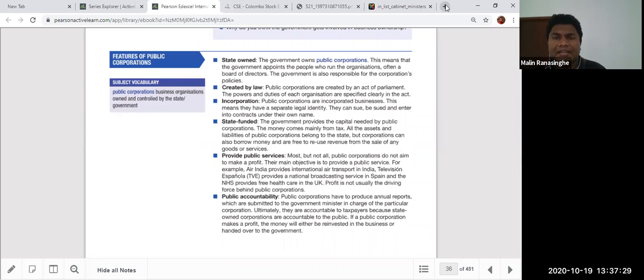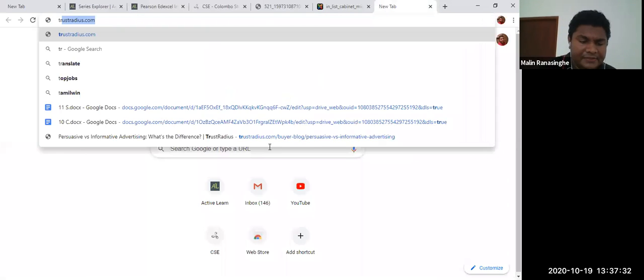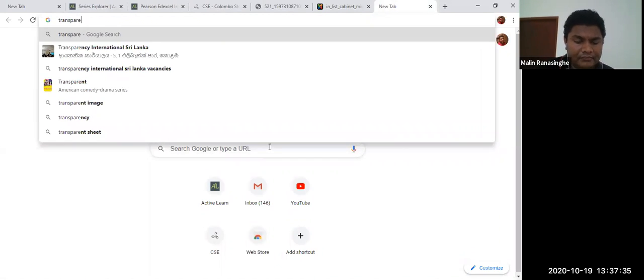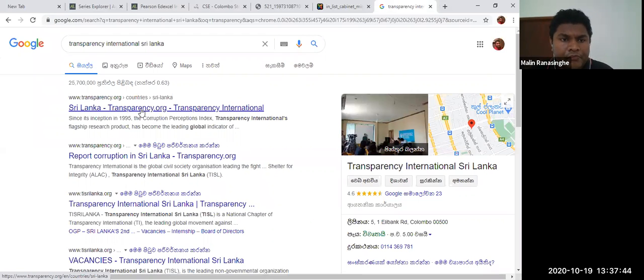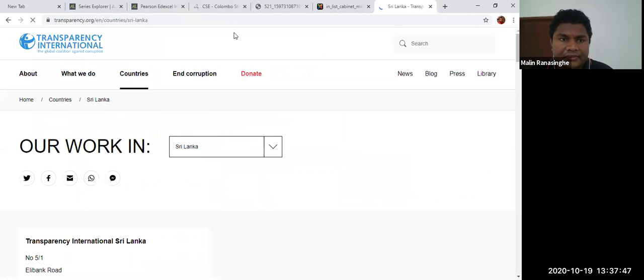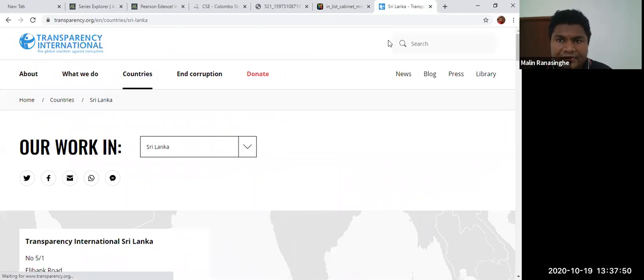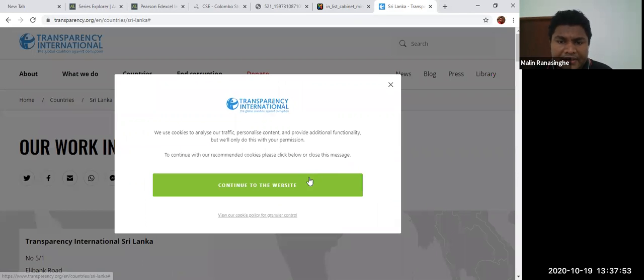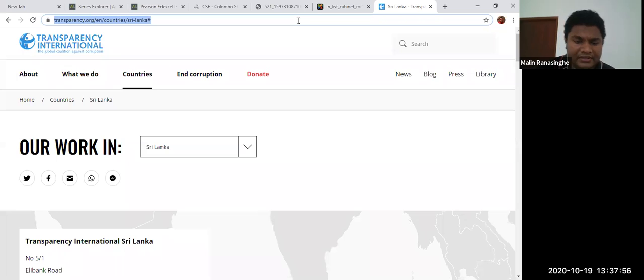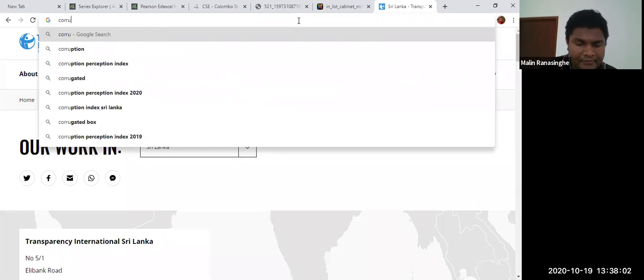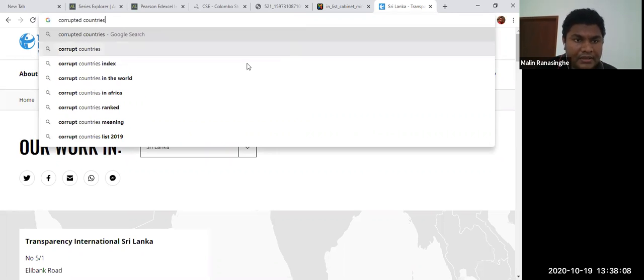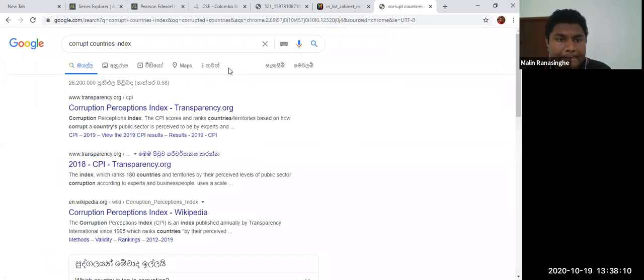You can see Sri Lanka in the world. There is an international organization called Transparency International, and Transparency International Sri Lanka. There are different organizations, not only this one, that provide bribery and corruption lists, a corrupt countries index in the world.